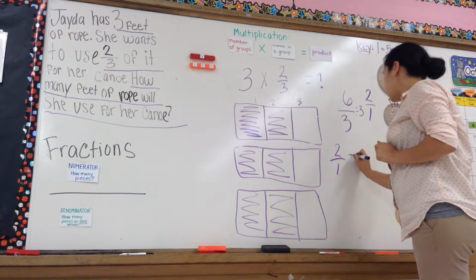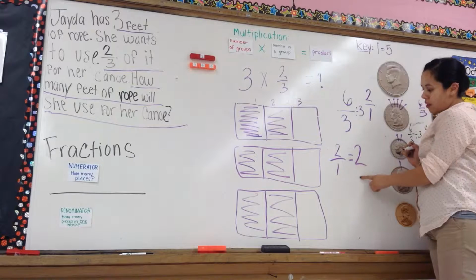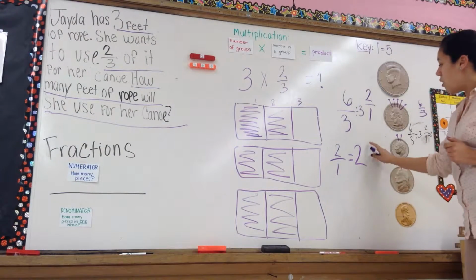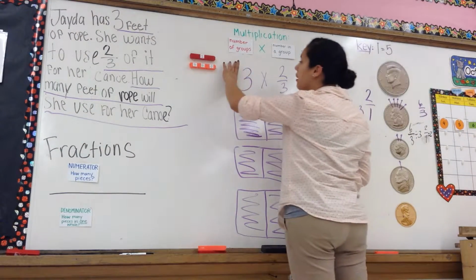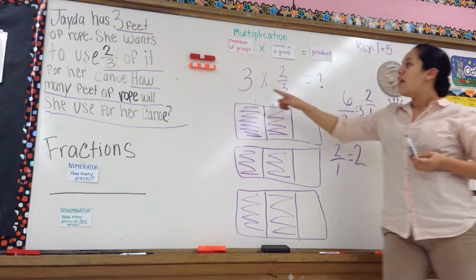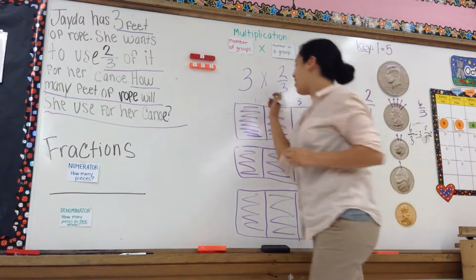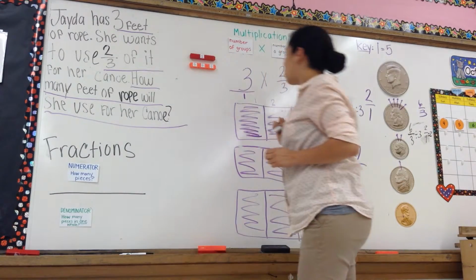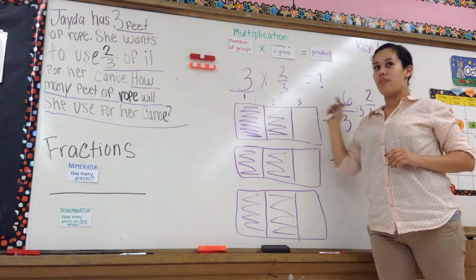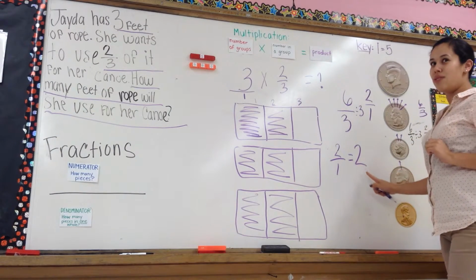over 1 is the same as 2. Because remember, is this the same? 2 over 1 is the same as 2. Yes, remember, when we have a whole number like this, what do we always have underneath that whole number? Remember last week we talked about this. Our whole numbers are magical because they have an invisible 1 underneath. They all have an invisible 1 right there. Do not forget about your invisible 1 when you multiply. So, we have 2 over 1, which is the same as 2.